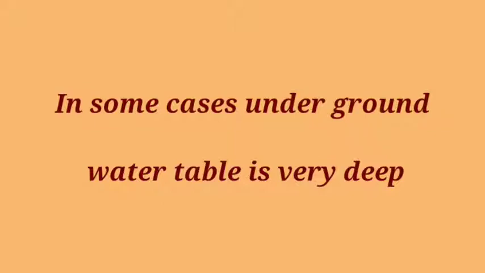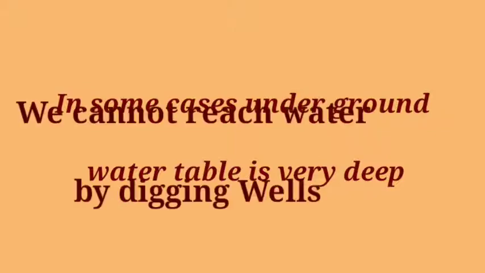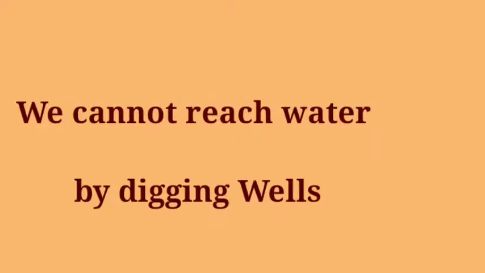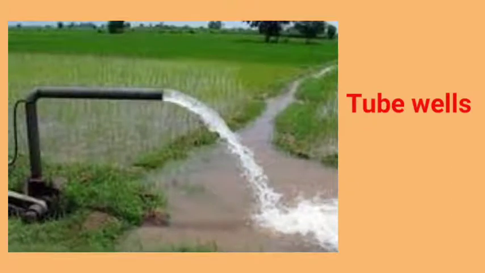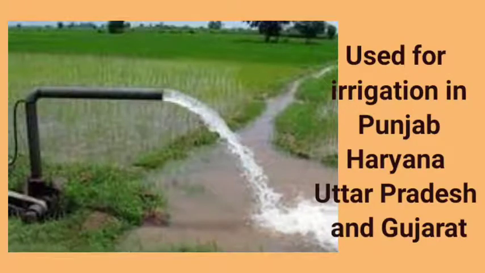The underground water or the water table is very deep. We cannot reach it by digging wells. In such cases, deep bores are dug using machines. Tubes are sunk in these bores. Such wells are called tube wells. They are widely used for irrigation in Punjab, Haryana, Uttar Pradesh and Gujarat.